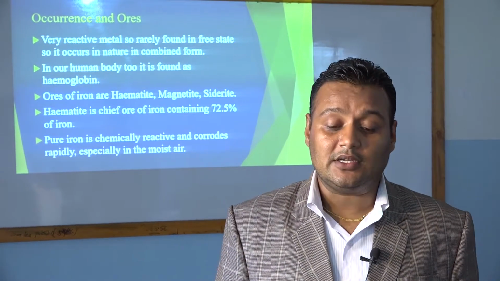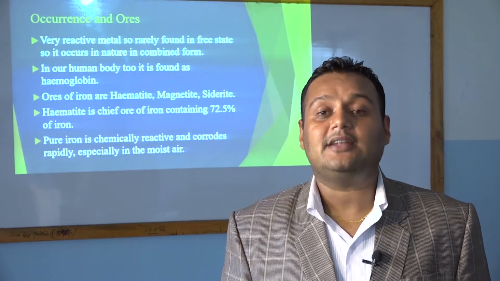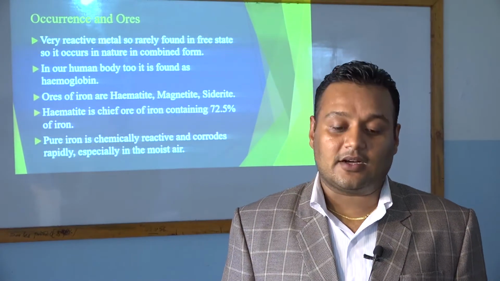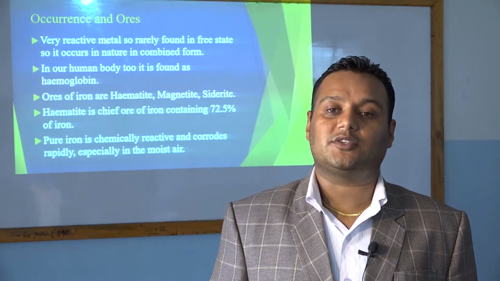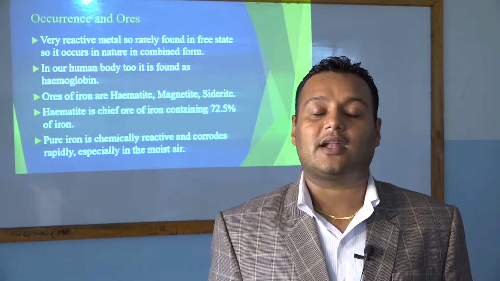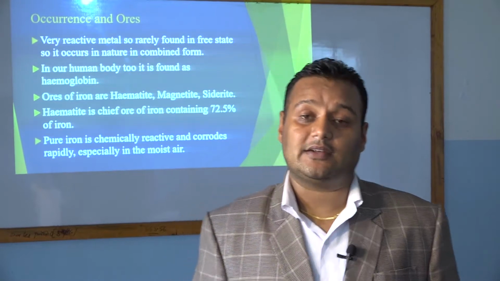You have to remember all these things. Hematite, magnetite, siderite are the important ores of iron. That means we will get iron from these ores. The names of the ores where we get the iron are hematite, magnetite and siderite.